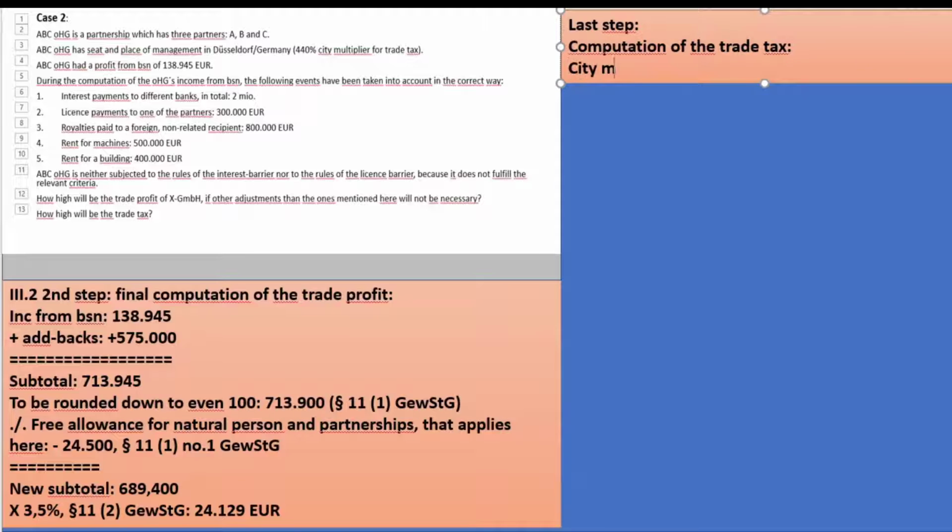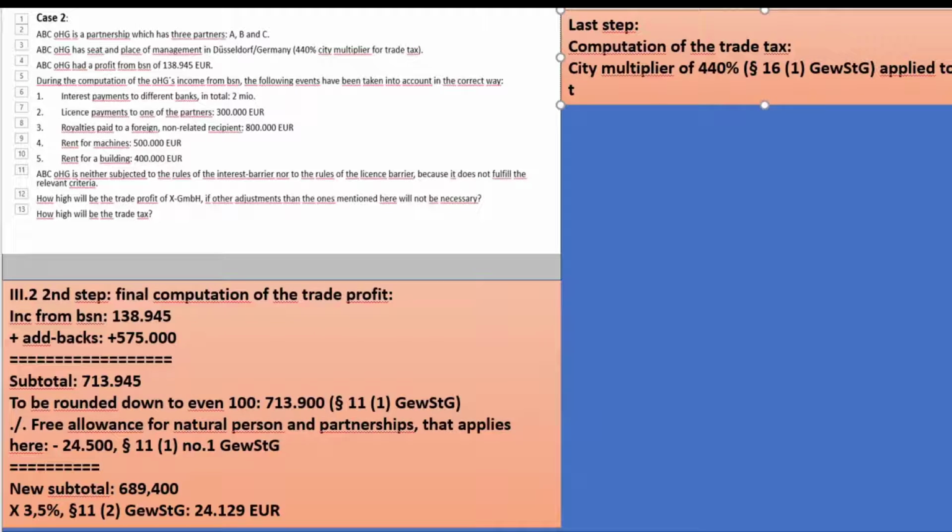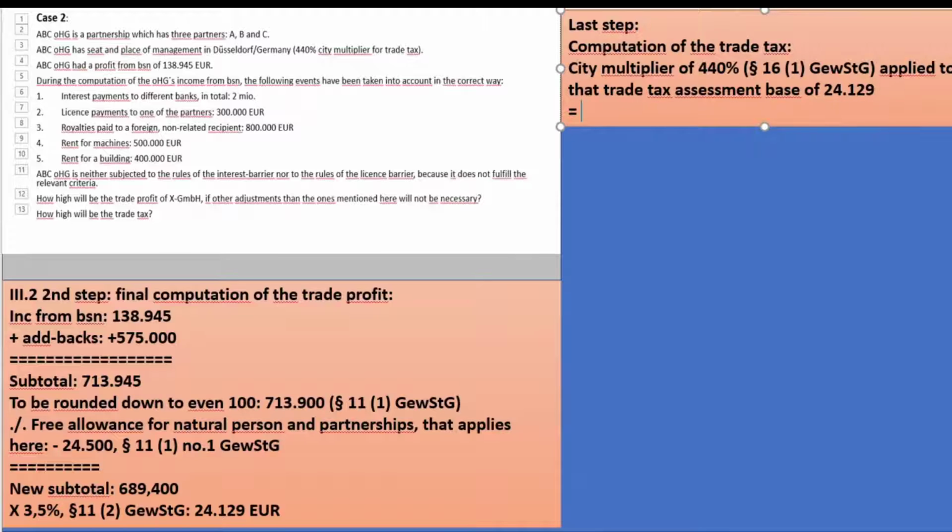That is the city multiplier of 440% for Düsseldorf, paragraph 16.1 Gewerbesteuergesetz, applied to that trade tax assessment base of 24,129, and that leads to the enormous amount of 106,167.60 euro.